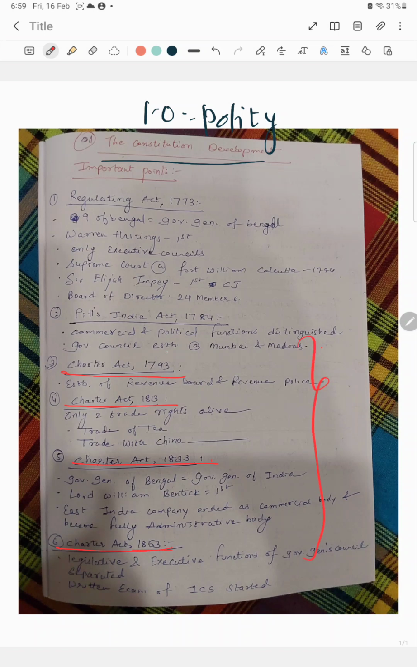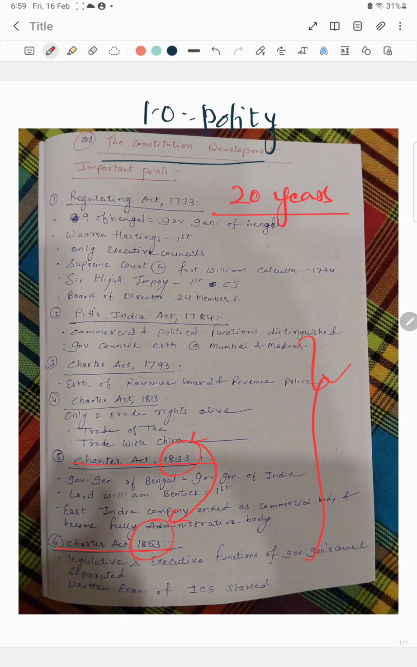Okay, so first was Charter Act 1793. You remember the dates. After every 20 years it was renewed: 1813, then in 1833, and then in 1853. Okay, so Charter Acts have a gap of 20 years. In Charter Act 1793, Revenue Board was constructed. Okay, Revenue Board was formed.